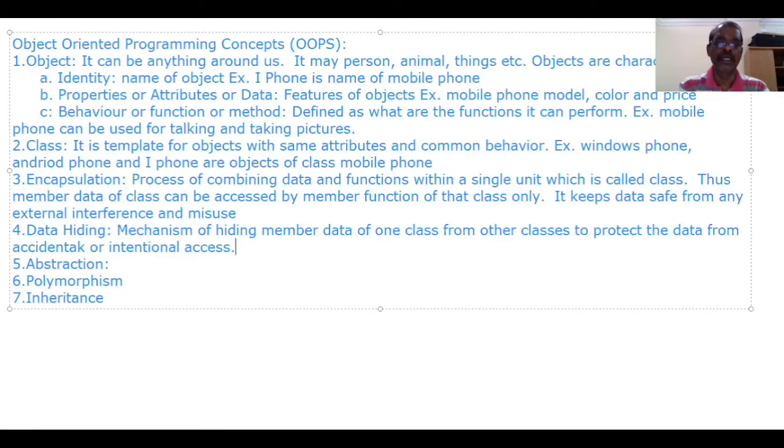That means we are having two classes. One class contains one variable. Another class cannot see it; the data is not visible to the other classes. That is what data hiding means, protection from accidental or intentional access. How is it possible to hide member data of one class from other classes? It is possible by making a variable private or public. That we will see.